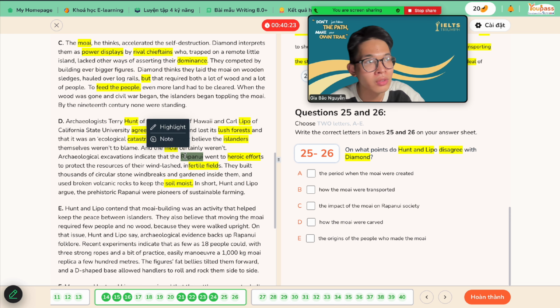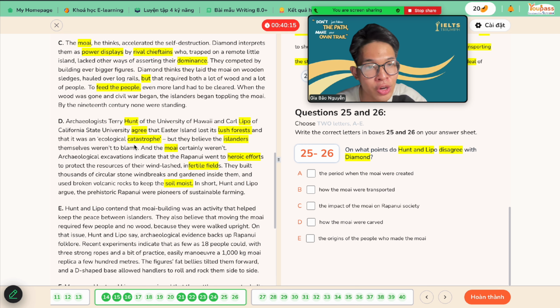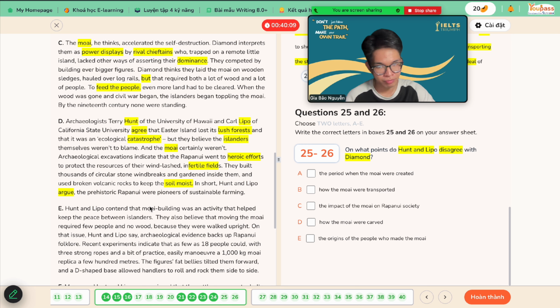A lot of actions to keep their habitat surviving, right? In short, Hunt and Lipo argue, argue means disagree, right? The prehistoric Rapa Nui were pioneers of sustainable farming. They are the people who spearheaded the way to sustainable farming.